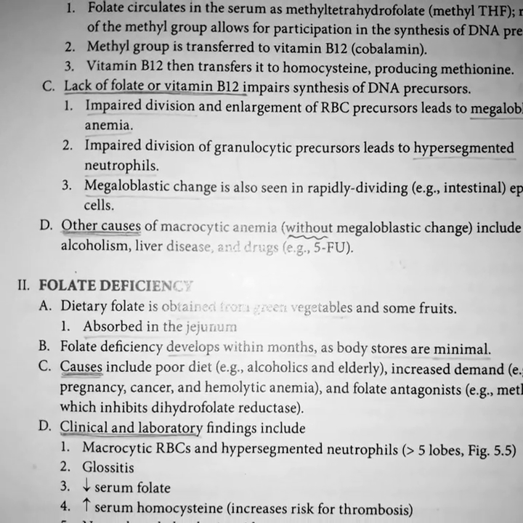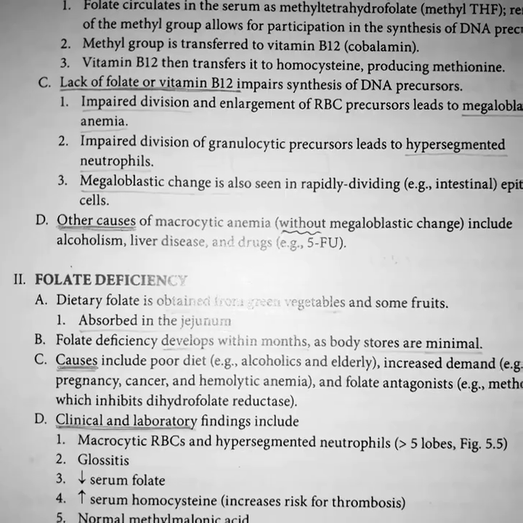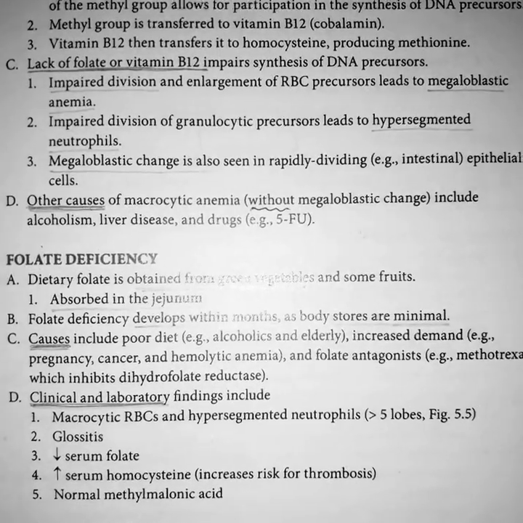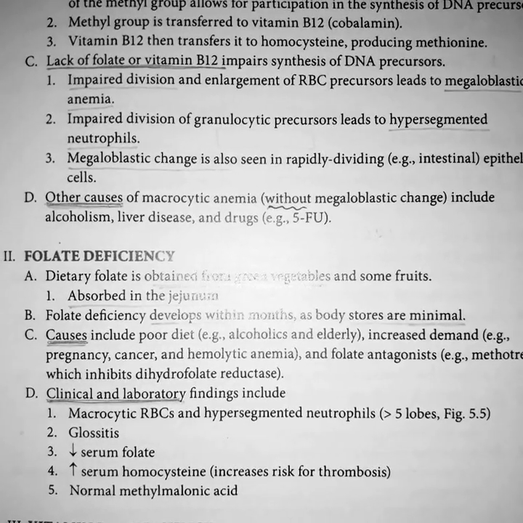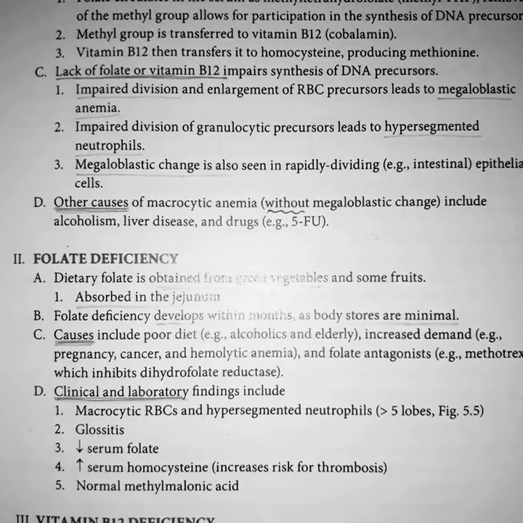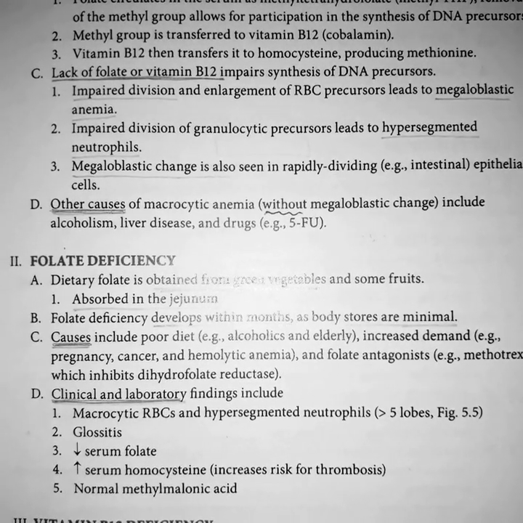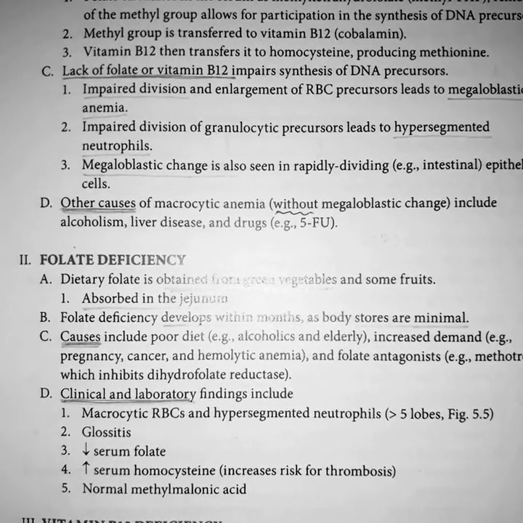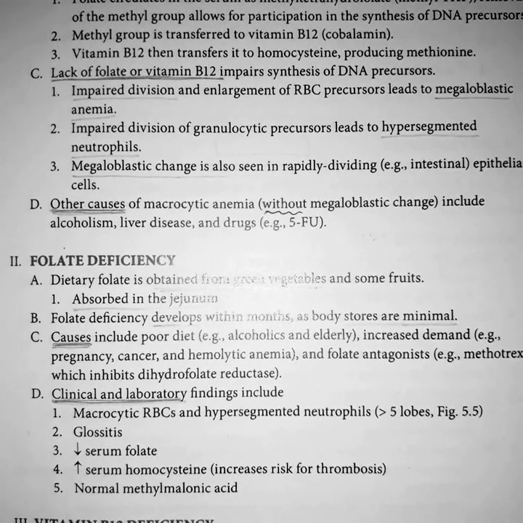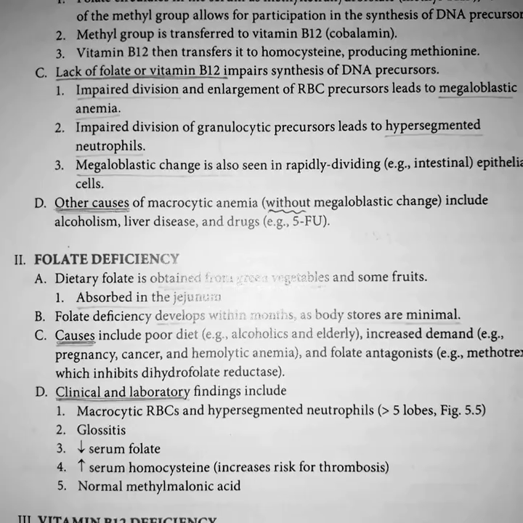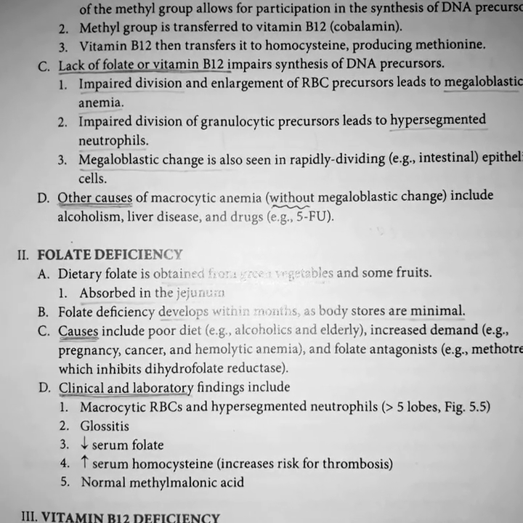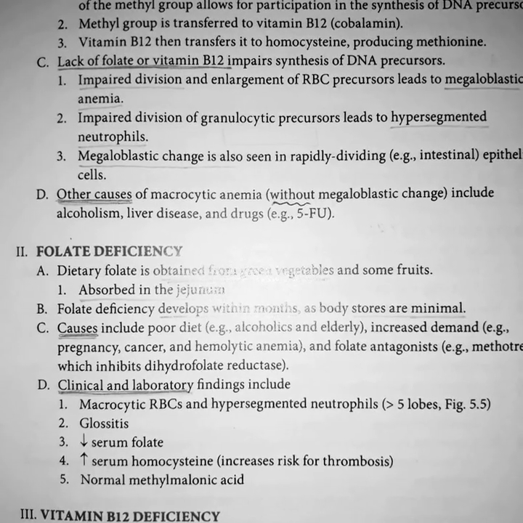Impaired division of granulocyte precursors leads to hypersegmented neutrophils. Normally in a neutrophil, the lobes of the nucleus range from 3 to 5, but due to deficiency of folate or vitamin B12, the lobes increase beyond 5. So in this way, it is called hypersegmented neutrophils.